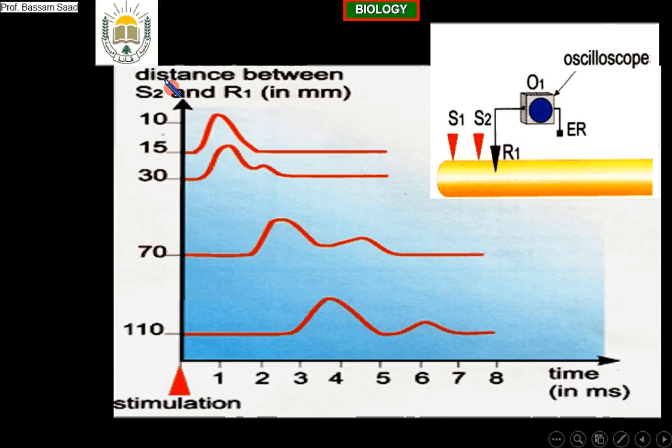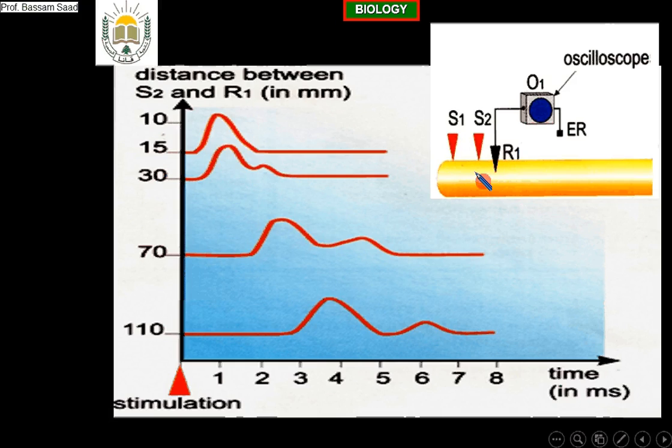How can I give an electric stimulation to a nerve or nerve fiber? I will put one of the wires on the axon, and every time I touch the nerve with the second electric wire, I will stimulate it. Okay, so S1 is kept on the axon. Every time I touch the nerve with S2, I stimulate it.